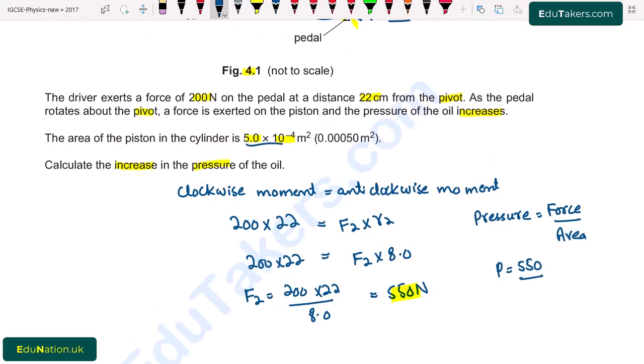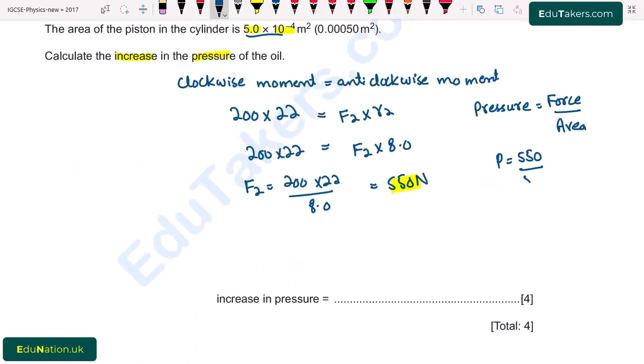So the value of pressure comes to be 1.1 times 10 to the power 6 Pascal. The unit of pressure is Pascal. I write here 1.1 times 10 to the power 6 Pascal. So this is the increase in pressure of the oil.